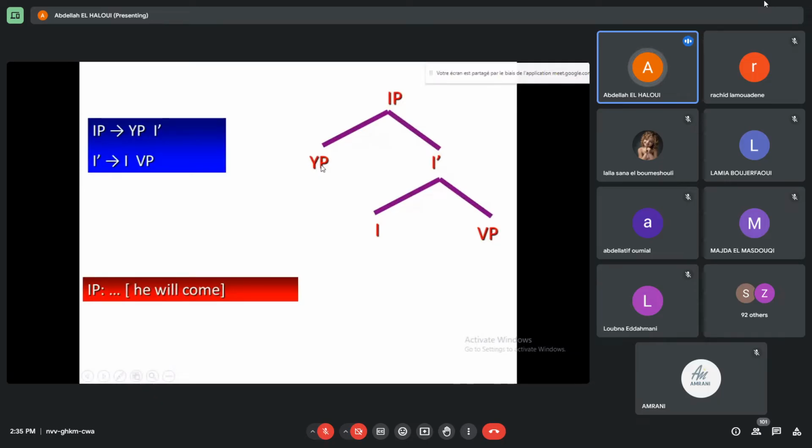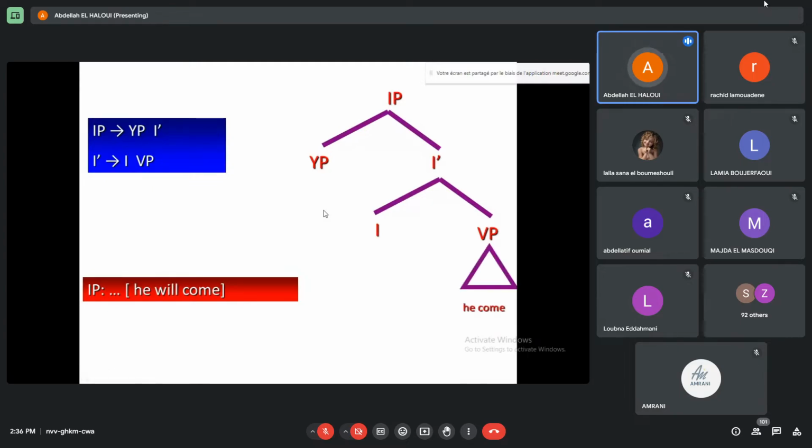This is the subject position, which is he in this case. Remember that the relationship between the specifier and head is one of agreement. The subject agrees with the head in gender, number and person, etc. If this is singular, this is singular. If this is plural, this is plural.